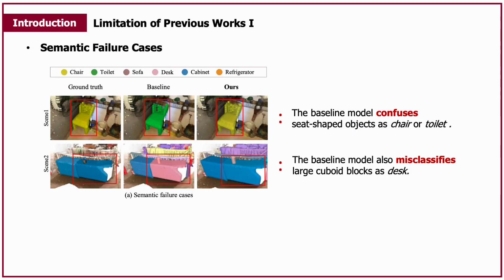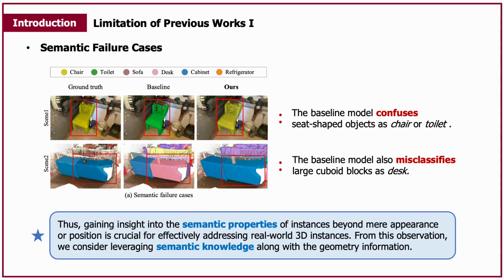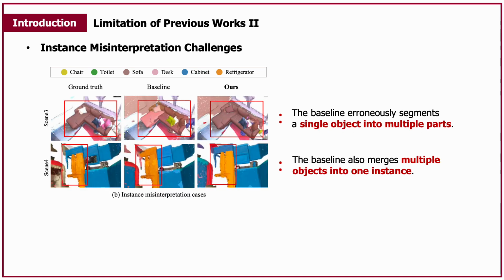Despite these breakthroughs, they still face challenges in accurately masking everyday 3D instances relying solely on geometrical information. Specifically, they frequently suffer from cases where each instance appears similar, but their semantic roles differ. Thus, gaining insight into the semantic properties of instances beyond mere appearance or position is crucial for effectively addressing complex real-world 3D scenarios. From this observation, in this work, we consider leveraging semantic knowledge along with the geometry information.